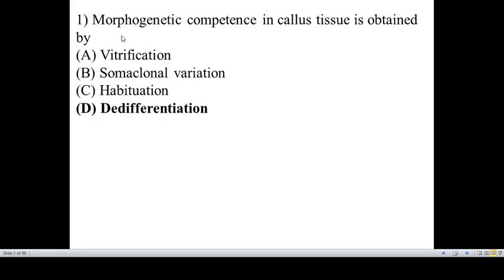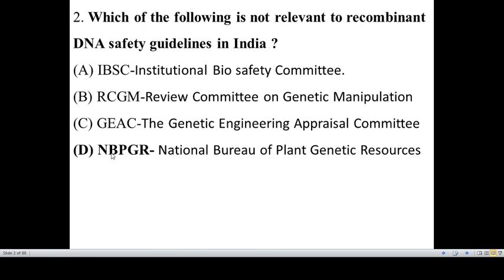So the first question is: morphogenetic competence in callus tissue is obtained by. This is a basic question, and morphogenetic competence in callus tissue is obtained by a process called dedifferentiation. Next: which of the following is not relevant to recombinant DNA safety guidelines in India?